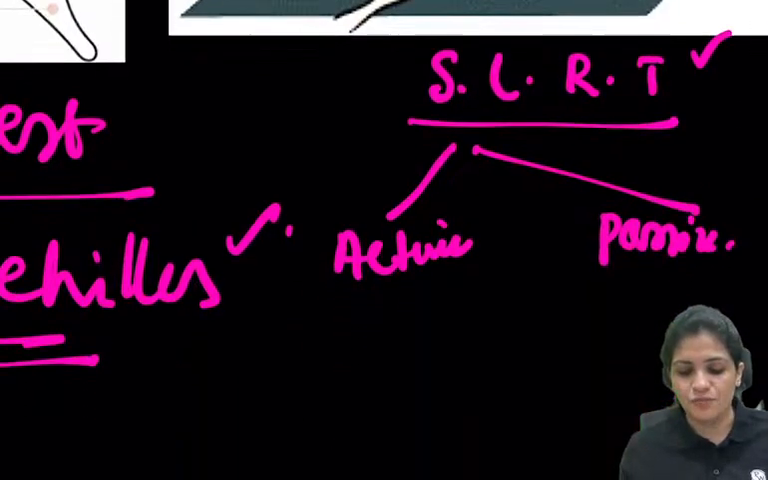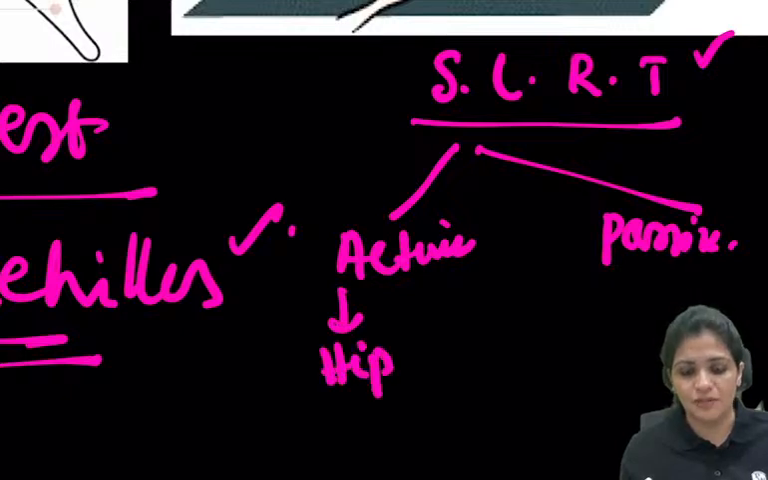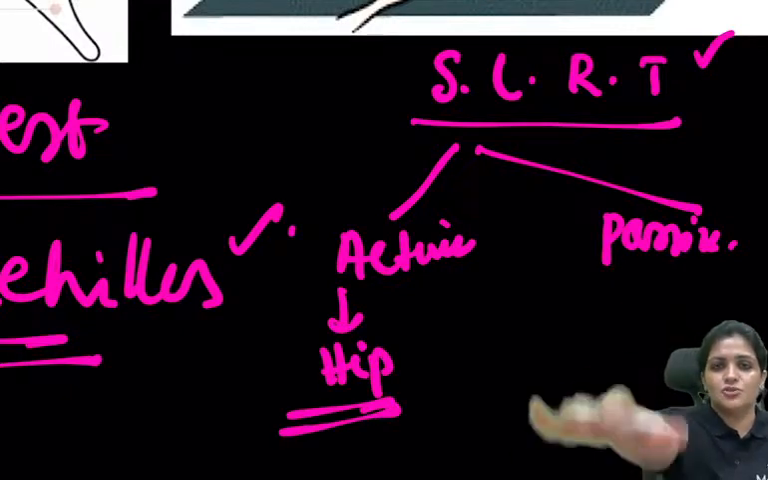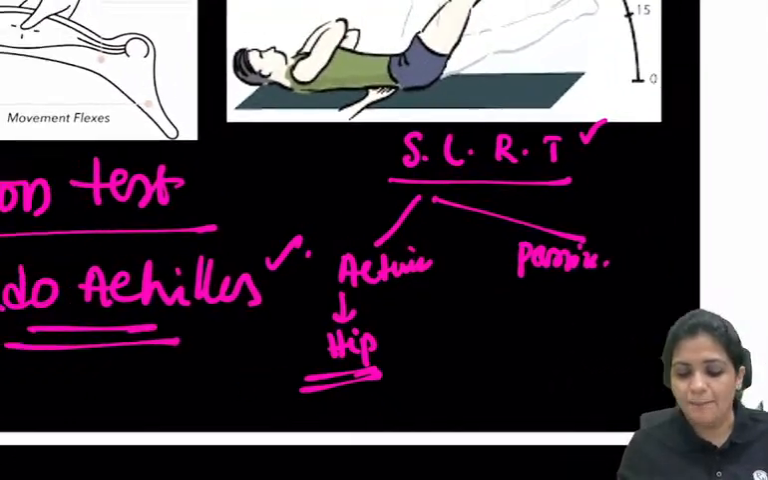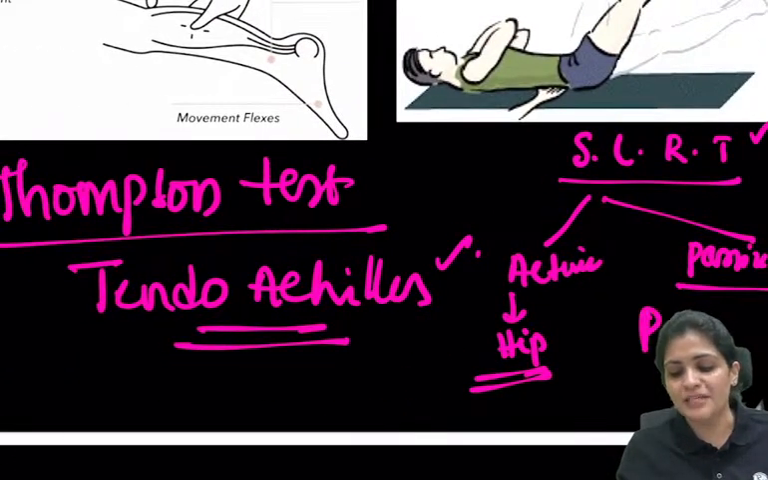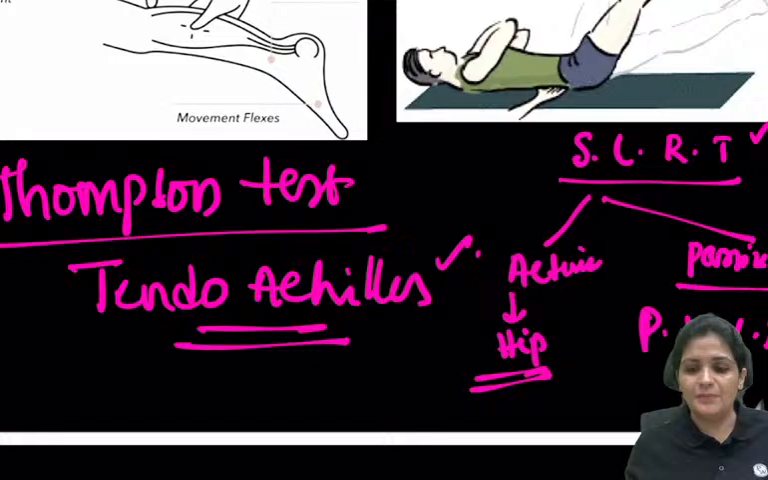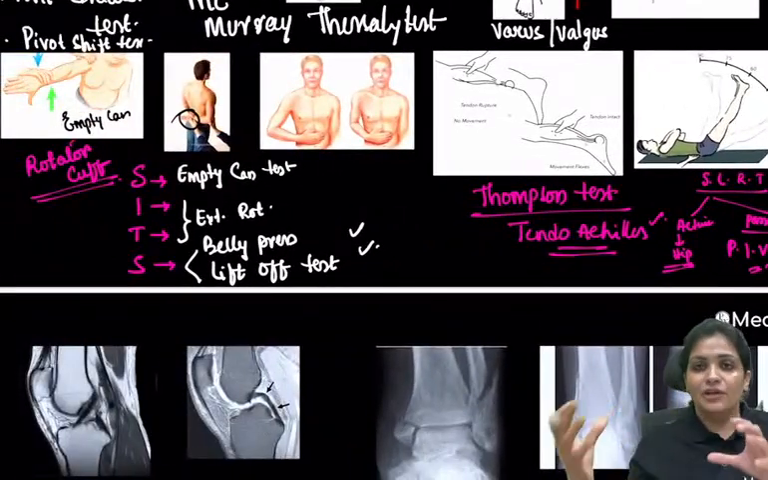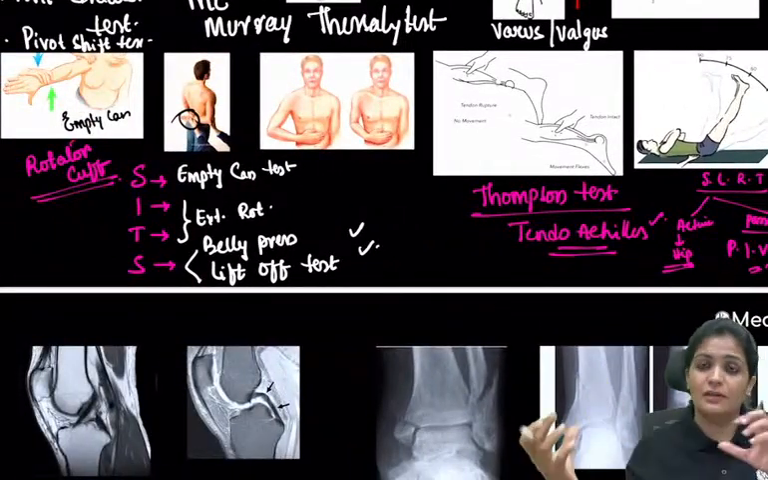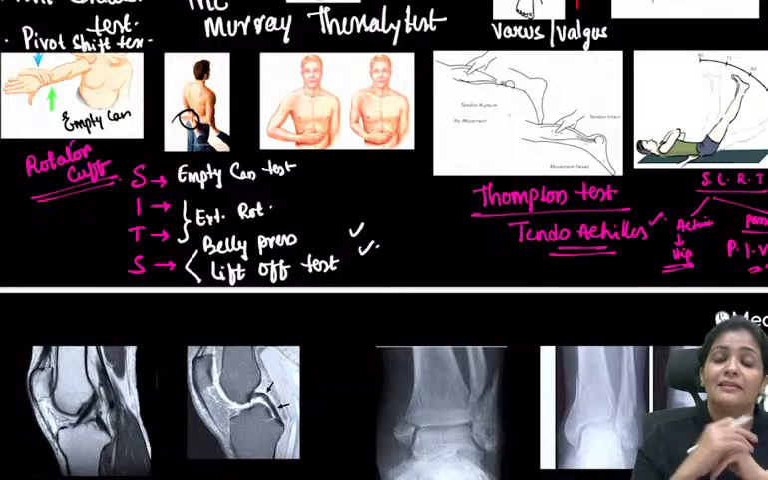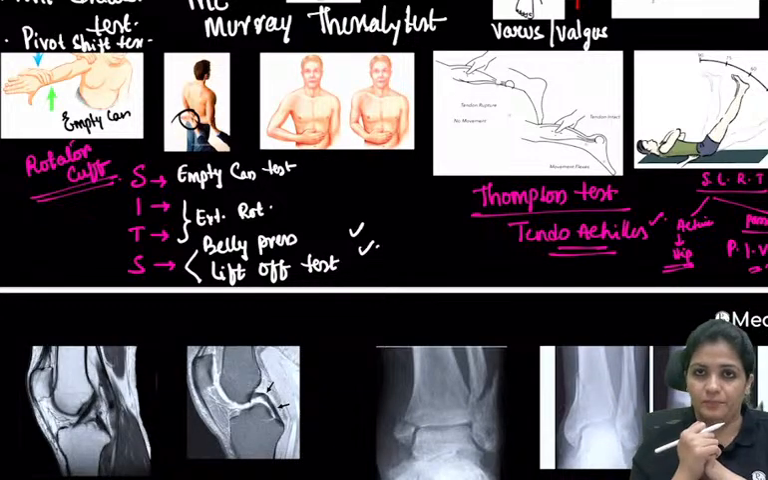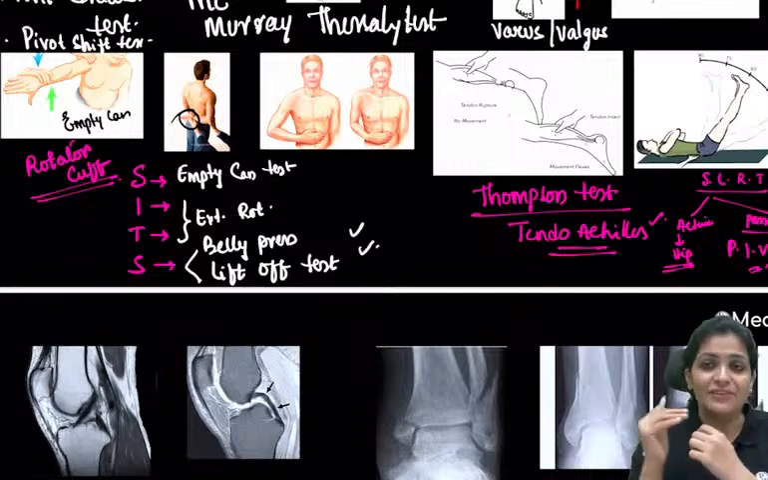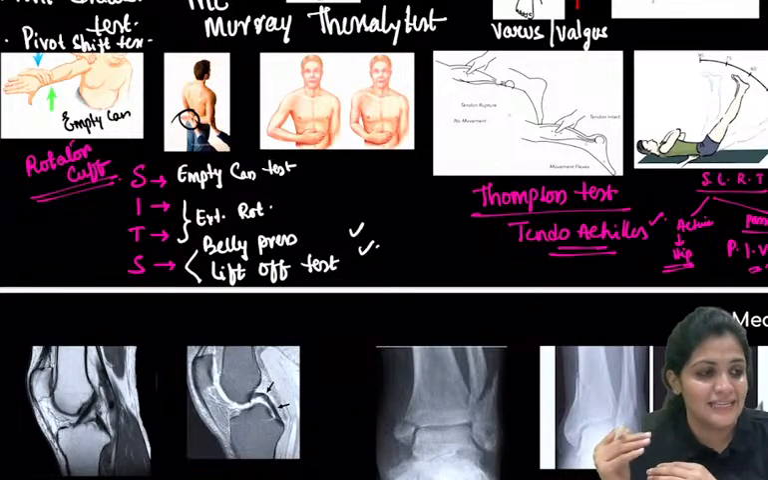If it is active, it is for the hip joint. So you have to test it for the hip joint. The patient itself has to lift it up like that with the knee in extension. And passive is made for prolapse intervertebral disc. In prolapse intervertebral disc, whenever the surgeon or the doctor lifts the leg, they cause a stretching of the sciatic nerve and the patient has pain. That is your passive SLRT, that is straight leg raising test.